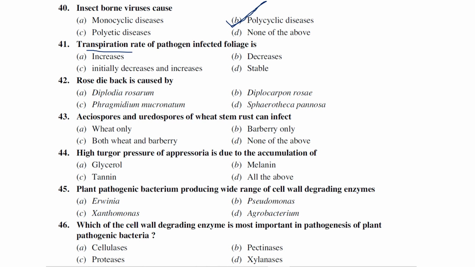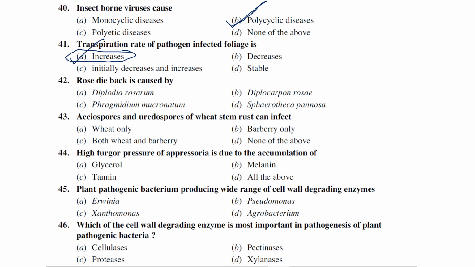Actually it increases. I will tell you an example. If bacteria enter into the plant, transpiration of the plant increases due to oxidative phosphorylation. Generally, due to binding and unbinding of oxidative phosphorylation, the transpiration of the plants generally increases. So the answer is increases.